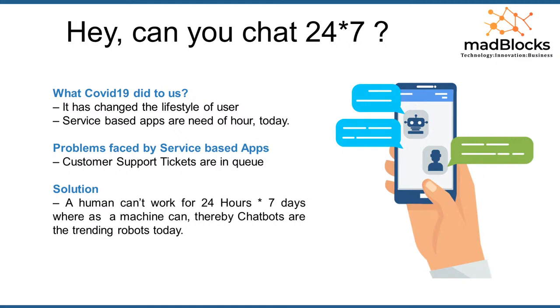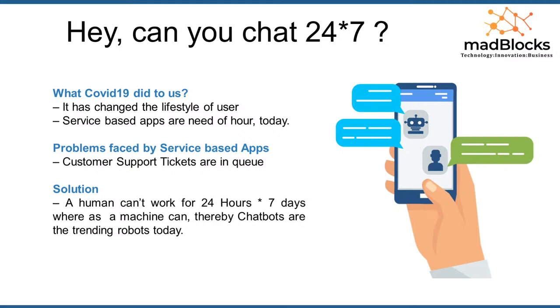But before we get into chatbots, let us understand the current scenario of COVID-19. We are quarantined. During the quarantine, various mobile apps have emerged which are assisting us, such as Big Basket Daily or Swiggy.